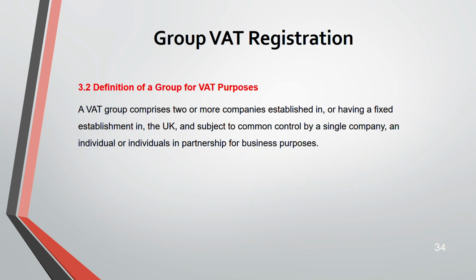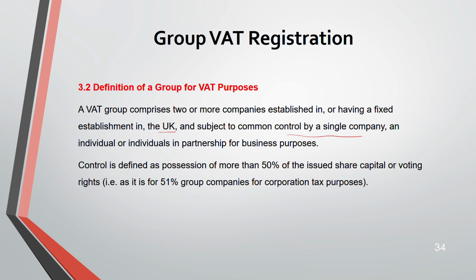What is the definition of a group for VAT purposes? A VAT group has two or more companies established, or having a fixed establishment, in the UK, under common control by a single company, or by an individual or individuals in partnership, for a business purpose. But it has to have the establishment in the UK. Then only it's a VAT group. Control means you are having more than 50%.